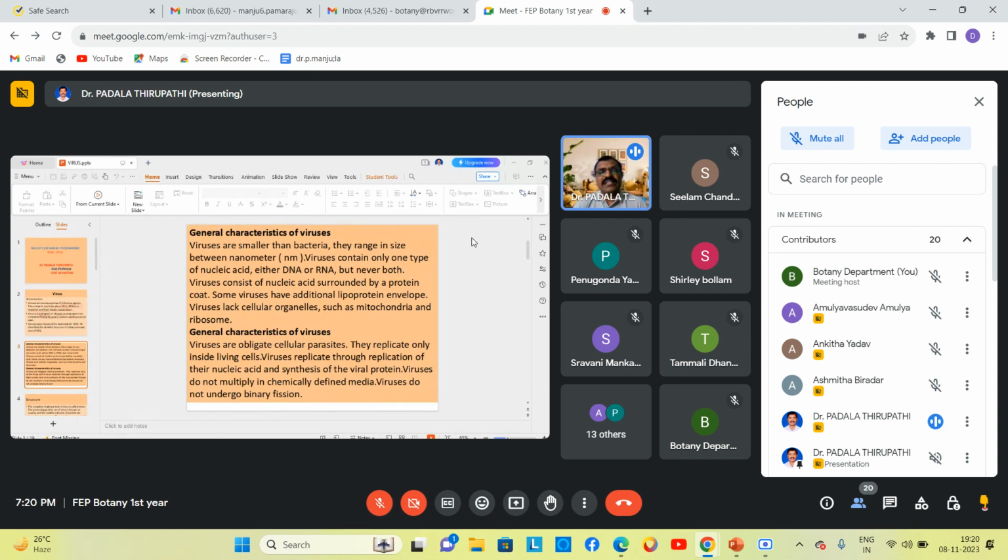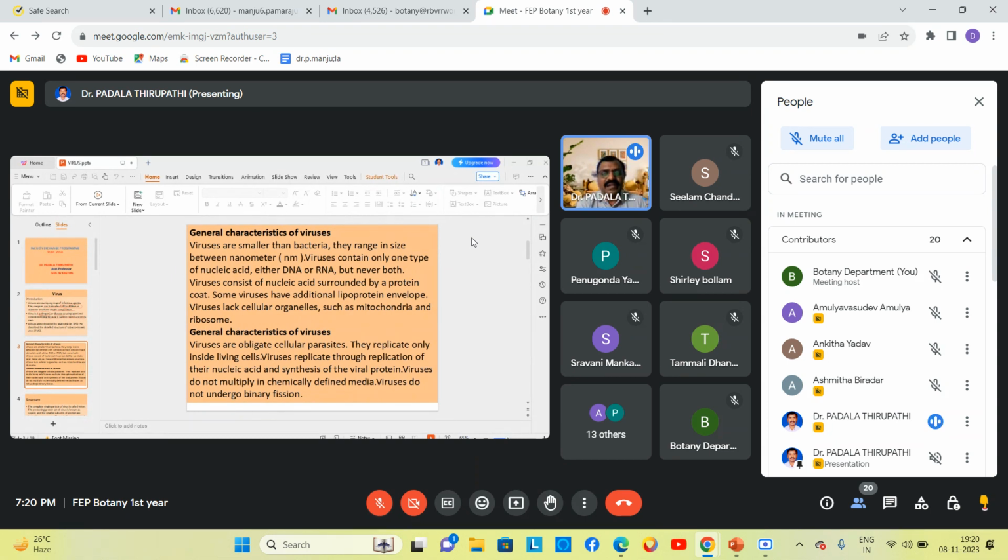Acellular means there is no definite cell structure, no definite cell membrane, not even a cell wall.